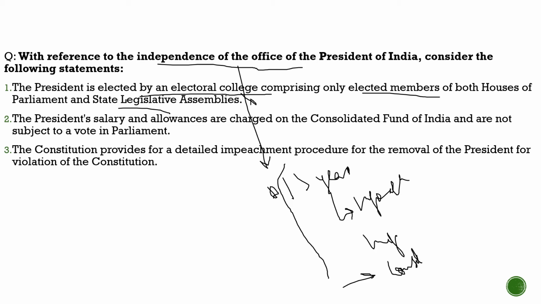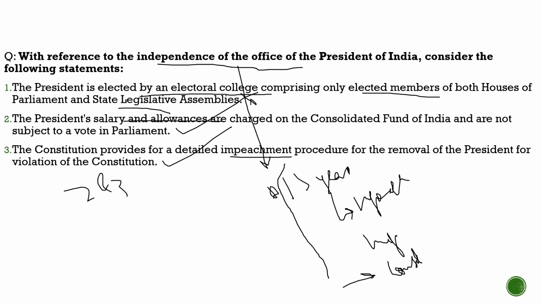Second statement: the president's salary and allowances are charged on the consolidated fund of India and are not subjected to vote in parliament. 100% correct. They are not subjected to vote. They can't be reduced. Third statement: the constitution provides for a tailored impeachment procedure for the removal of the president for violation of the constitution. 100% correct, as impeachment is very much difficult to achieve. So with respect to this question, the correct statements are statement 2 and statement 3. I hope you have understood the process of impeachment also.